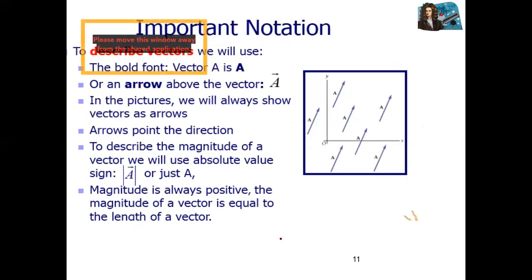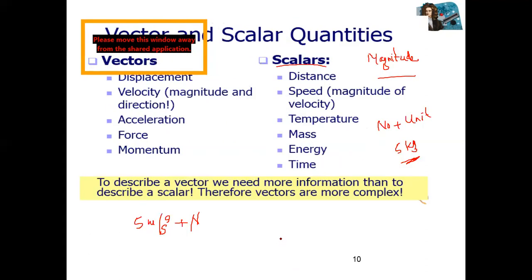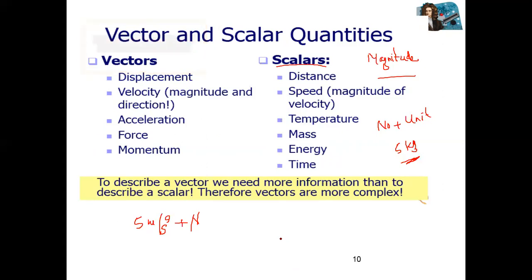Professor, I'm not clear on the difference of the vector and scalar. Okay, again. When you want to buy sugar from a shop, you only say give me 5 kg of sugar. So it is a complete specification of a scalar quantity, 5 kg of sugar, correct?